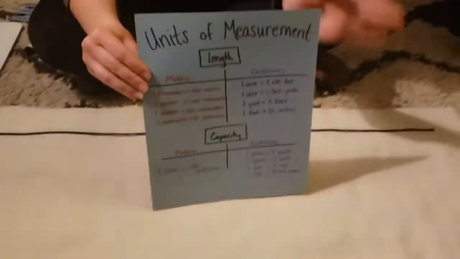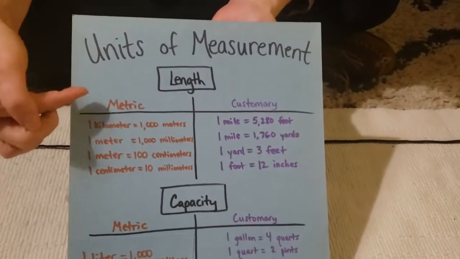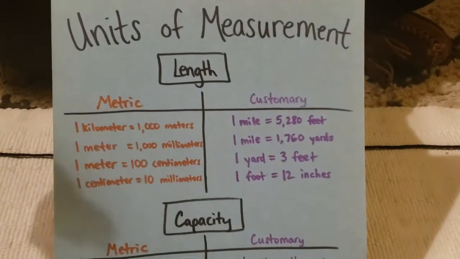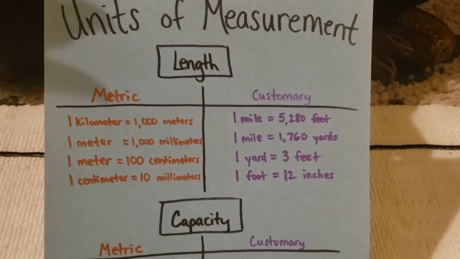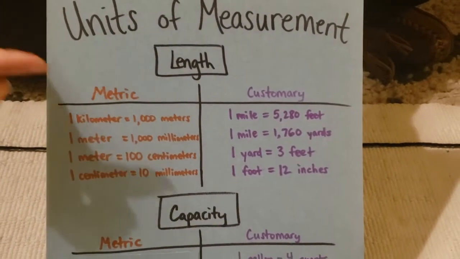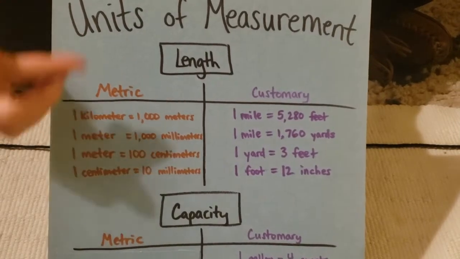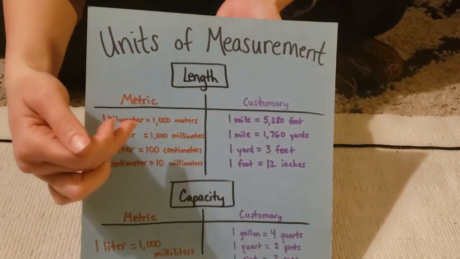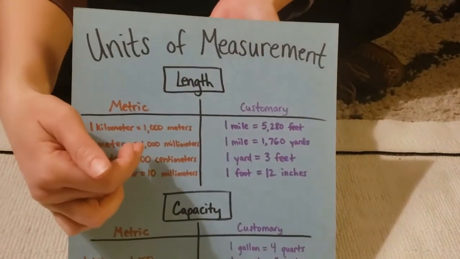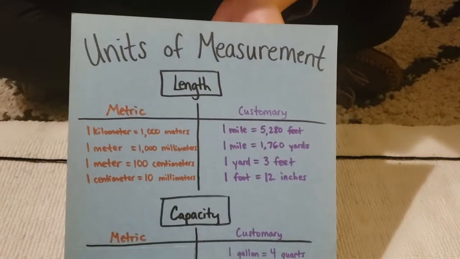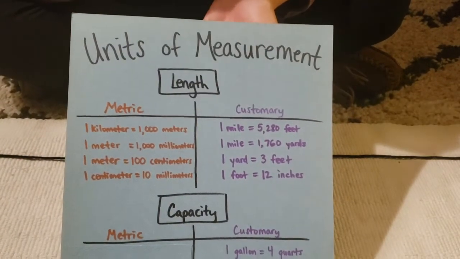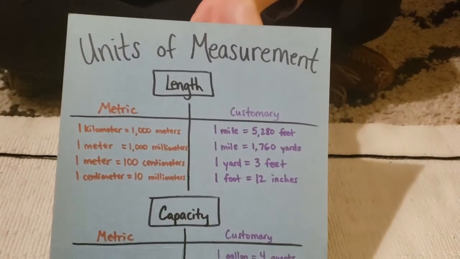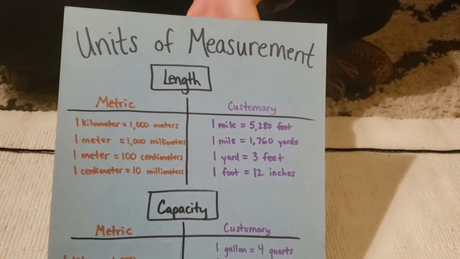you might have noticed that the metric system uses place value similarly to how we use golden beads, right? We have the ones, tens, hundreds, thousands, right? It's more of kind of moving a decimal, moving the comma over, excuse me. And then when we look at customary numbers, they're a little bit harder to predict just at a glance and a little bit harder to memorize.